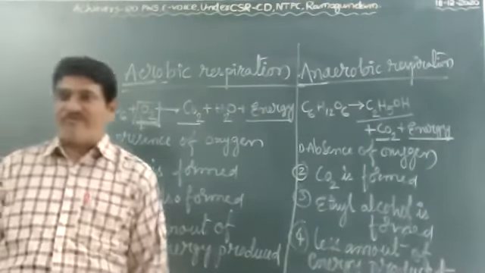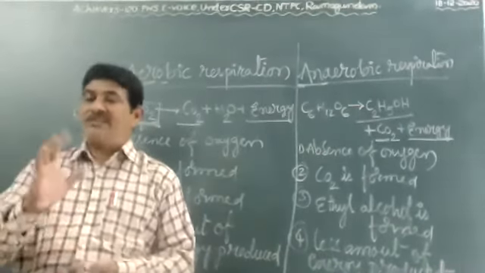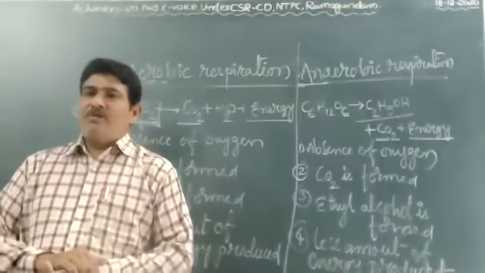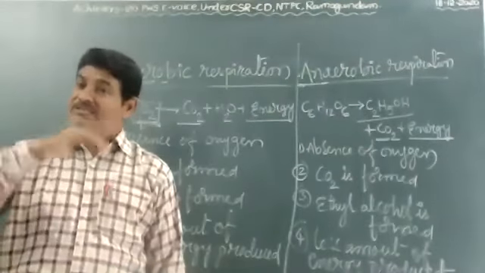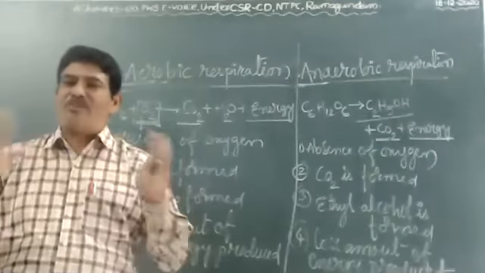Listen, one more very important piece of information; they compulsorily give it in the board exam. One last topic. You know very well, above sea level oxygen availability is normal.